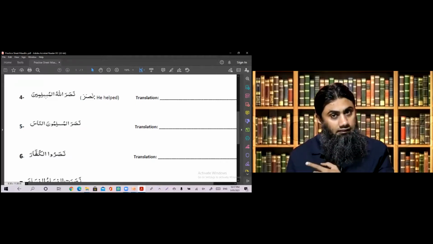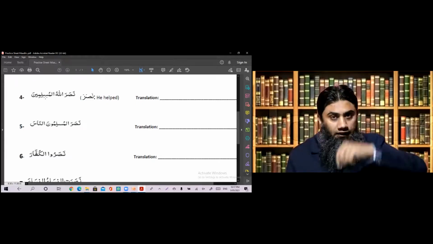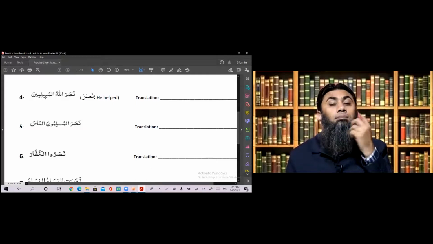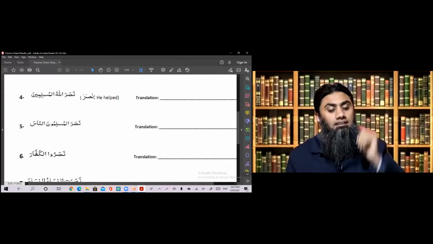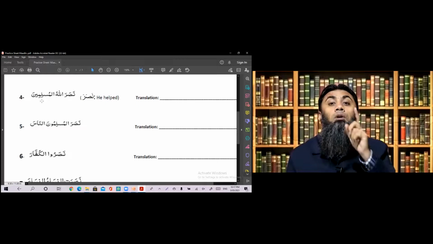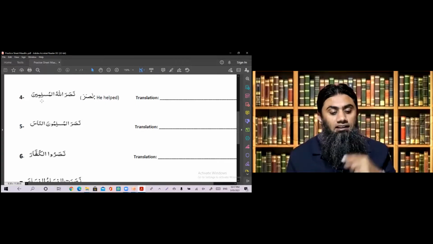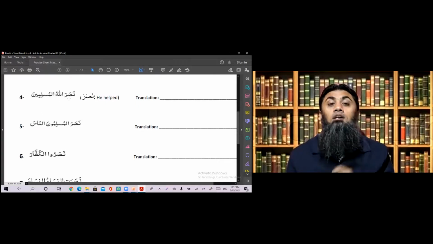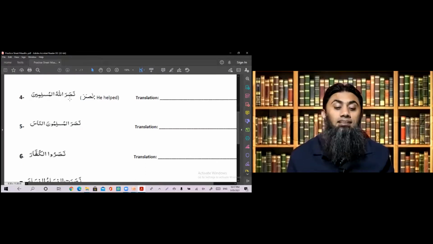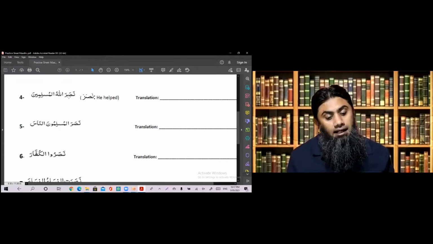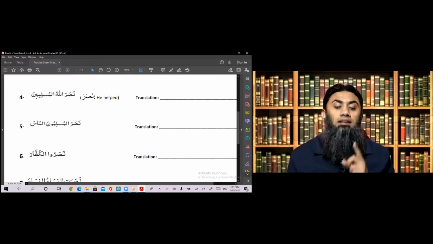So we discussed in the start, when in jumlatul failiya you get an ism in nasab status, that ism becomes your maf'ul or object. Let's translate it. Nasara actually means he helped, but because the he part is cancelled, it is just help. Allahu, Allah. Al-Muslimina, the Muslims. Allah helped the Muslims. Clear?